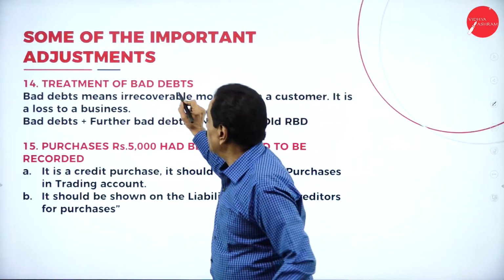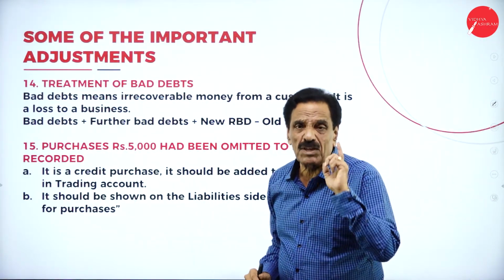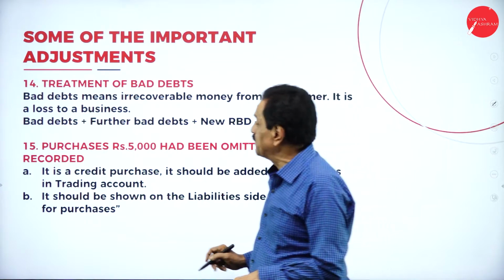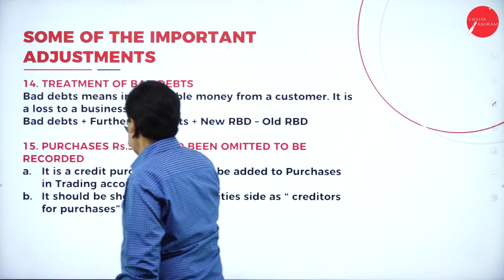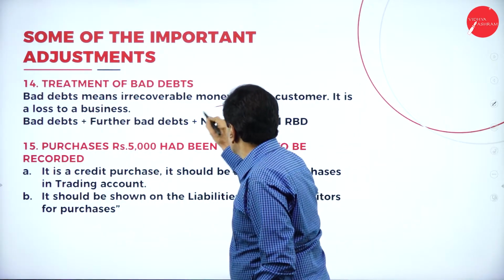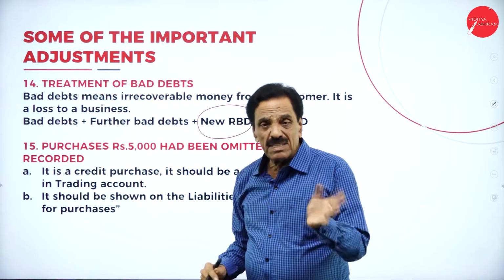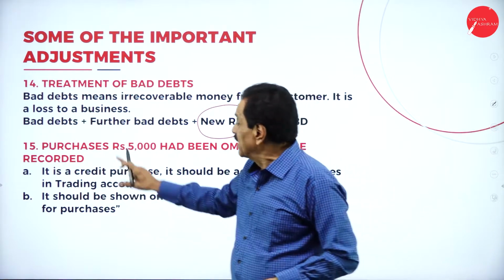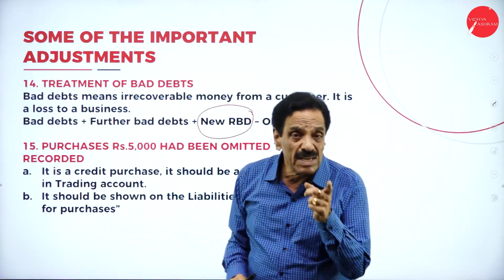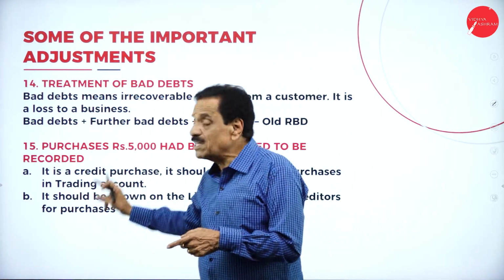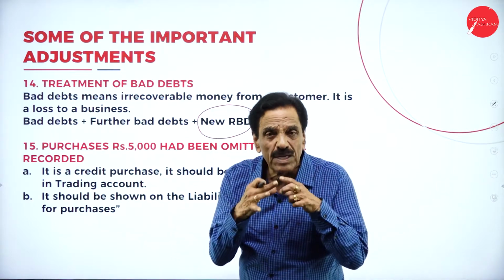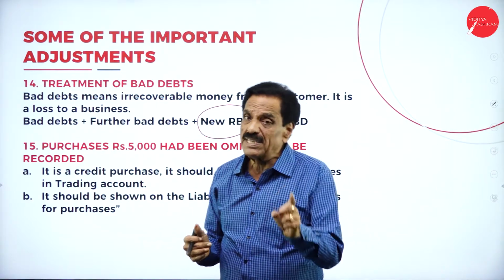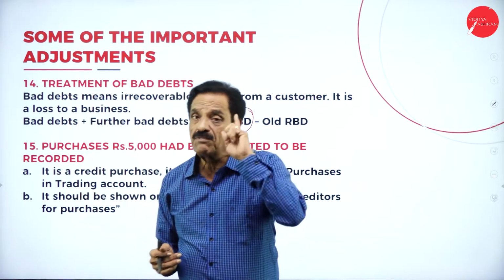Then the treatment of bad debt. Bad debt means irrecoverable money. The formula is bad debt, add further bad debt, plus new RBD, where RBD means reserve for bad and doubtful debt. Debt may come, debt may not come. It is irrecoverable. While solving the problem, I am going to explain what bad debt is and what further bad debt means: irrecoverable money from the customer.